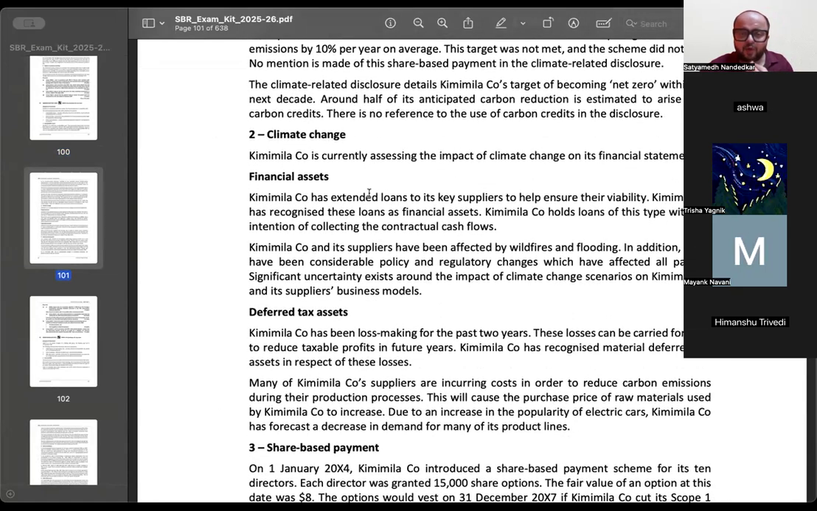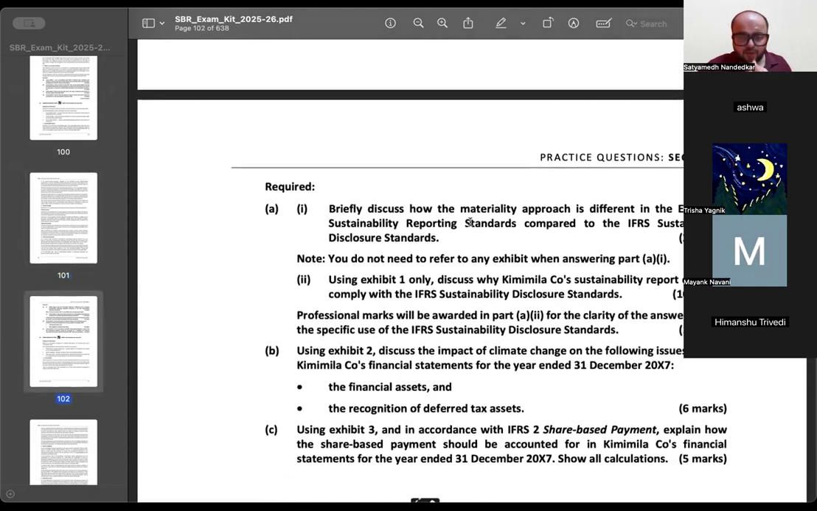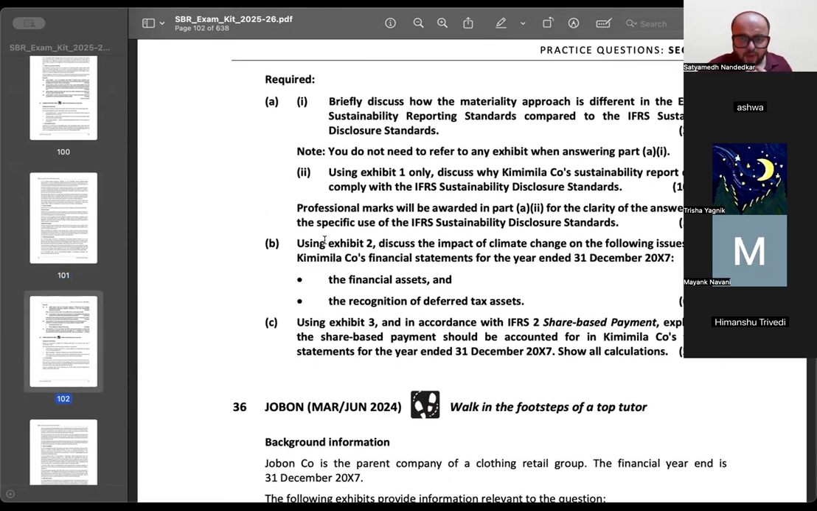Kimimila company has extended loans to its key suppliers to help ensure their viability. Kimimila company has recognized these loans as financial assets. It holds loans of this type with the intention of collecting the contractual cash flows. Kimimila company and its suppliers have been affected by wildfires and flooding. In addition, there have been considerable policy and regulatory changes which have affected all parties. Significant uncertainty exists around the impact of climate change scenarios on Kimimila company and its suppliers' business model.